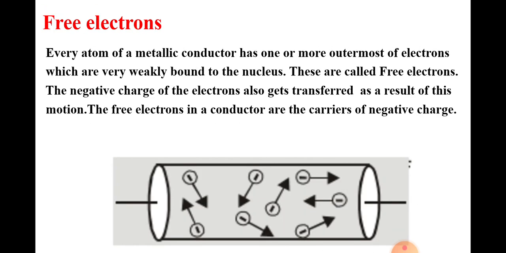Free electrons. Every atom of a metallic conductor has one or more outermost electrons which are very weakly bound to the nucleus. These are called free electrons. The negative charge of the electrons also gets transferred as a result of this motion. The free electrons in a conductor are the carriers of the negative charge.